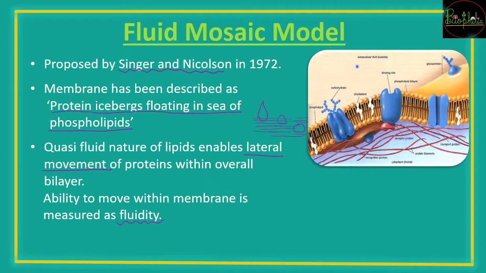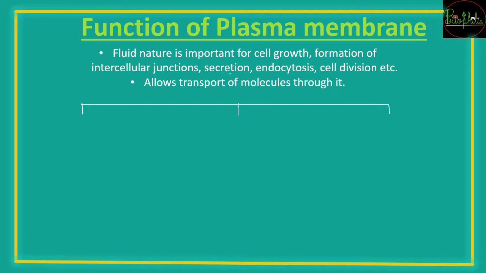So that is how the plasma membrane was described by these two scientists. The next is the function of plasma membrane. So plasma membrane, as we saw, it is the fluid mosaic model. So the fluid nature of the plasma membrane is going to be very important. So जैसे cell growth हो रही है, there is growth, so the plasma membrane should also grow along with it. So because of the fluid nature, it can allow growth.